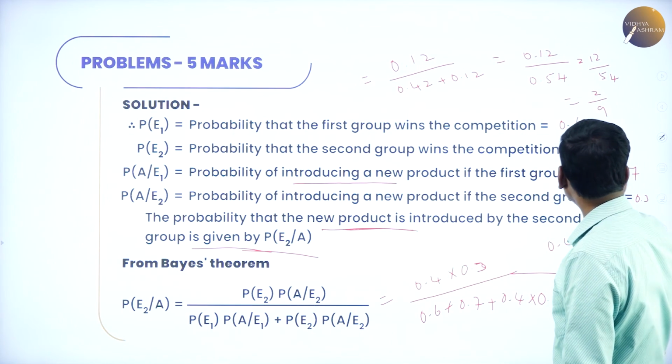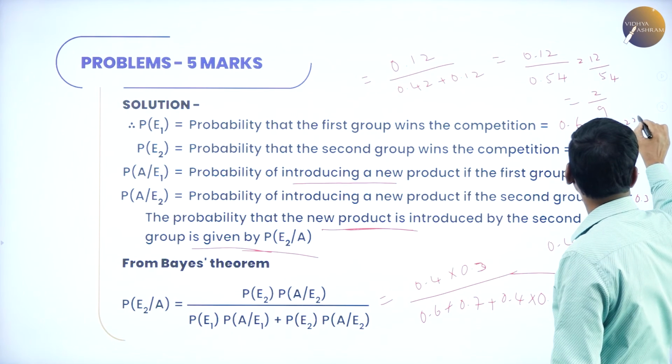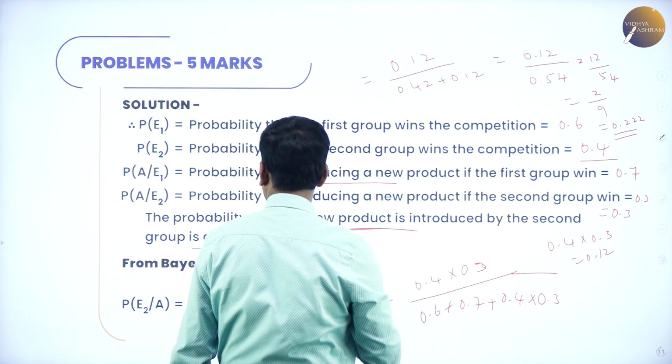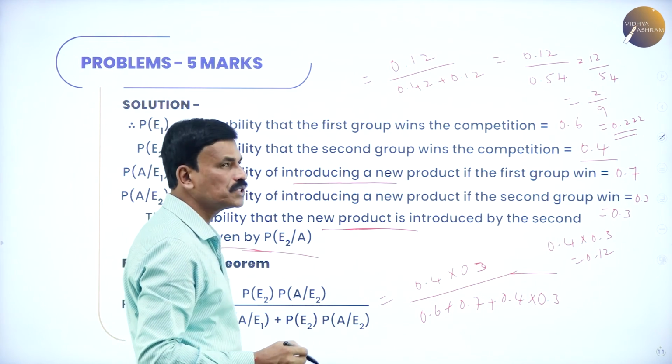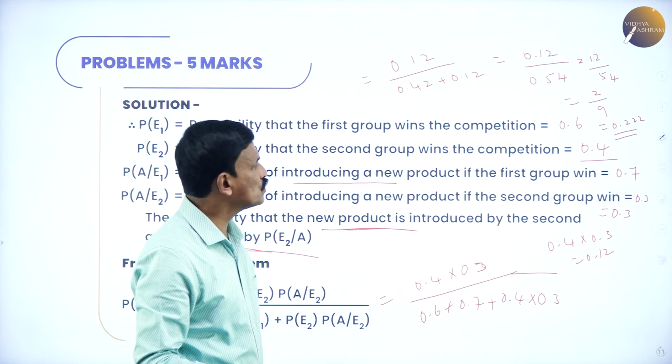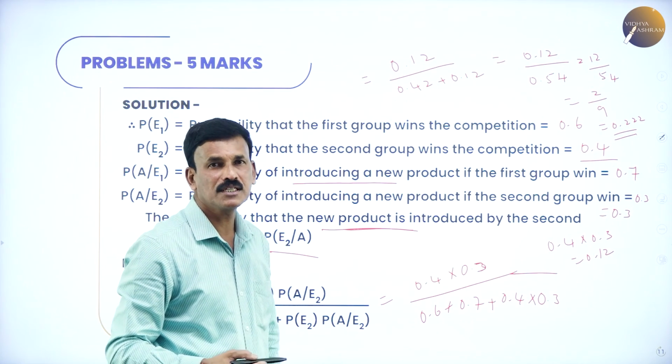If you want to divide, you can put it in the form 0.222. So, that's it. Therefore, the probability that the new product is introduced by the second group is 2 by 9, that is 0.222, which is the required answer.